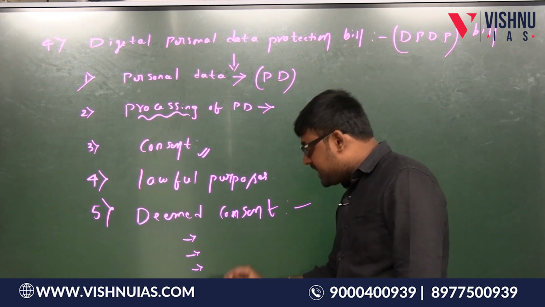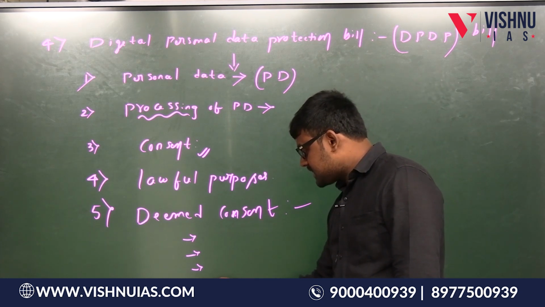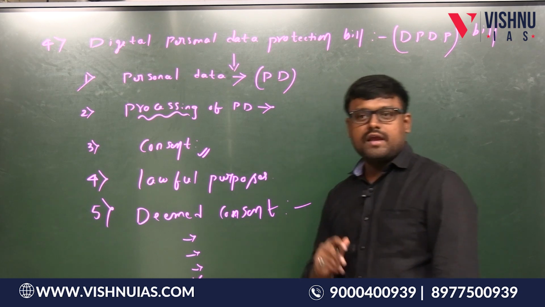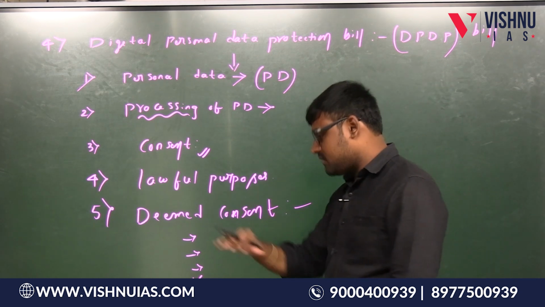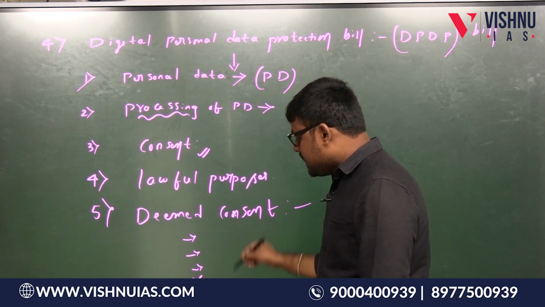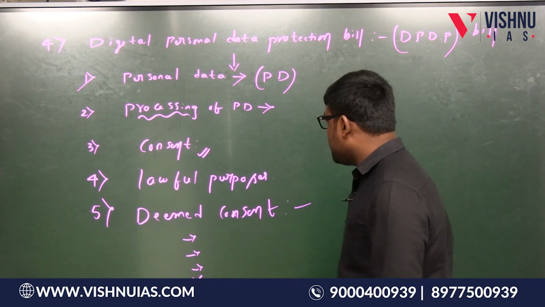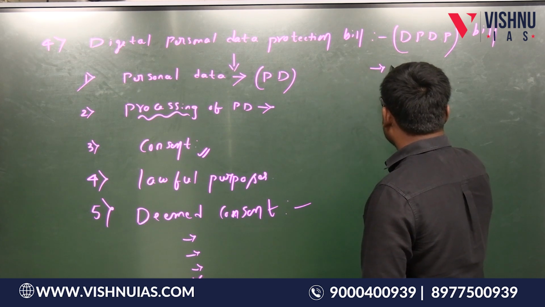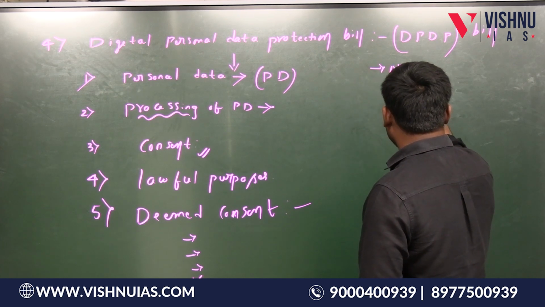Now for public interest purposes, these are some points which are under limelight, which are going to be under discussion. What are these public interest purposes?